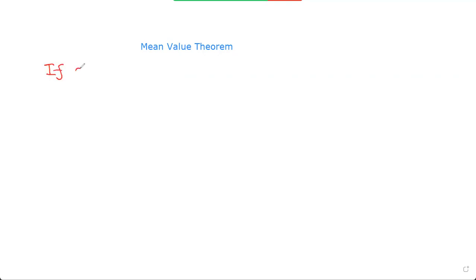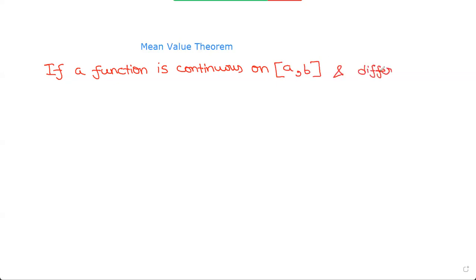I'm just going to write down the entire statement. You should also copy it down as it's very important. So if a function is continuous on [a, b], so this is a closed interval, and differentiable on (a, b), this is an open interval and this is a closed interval.